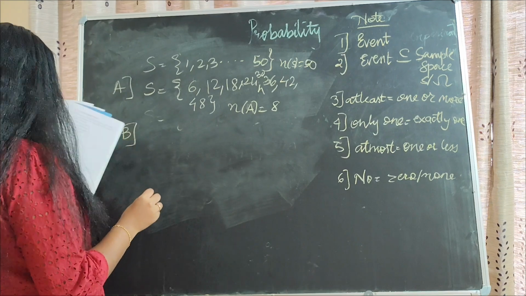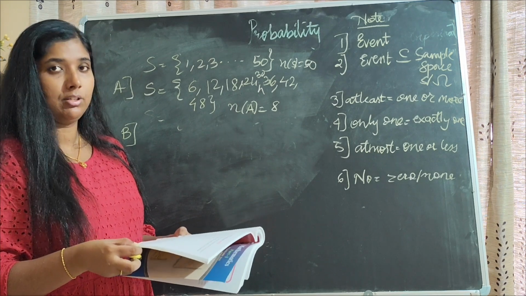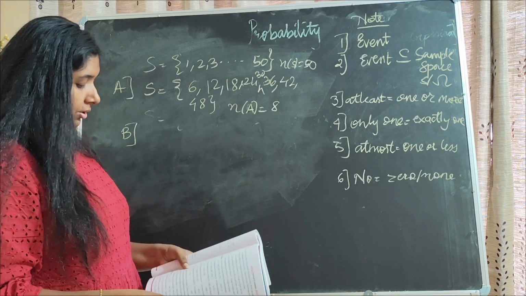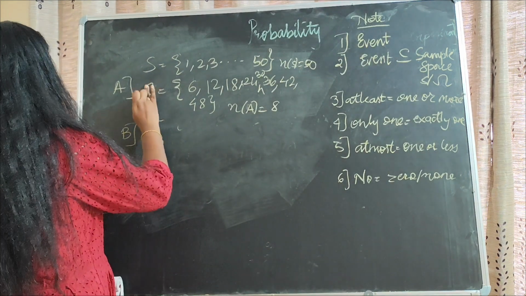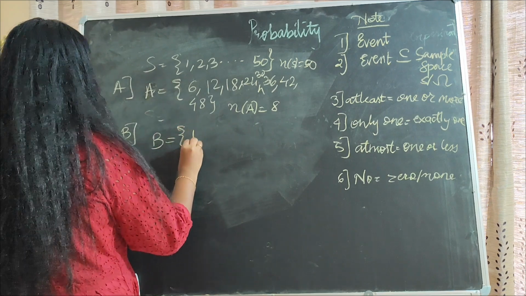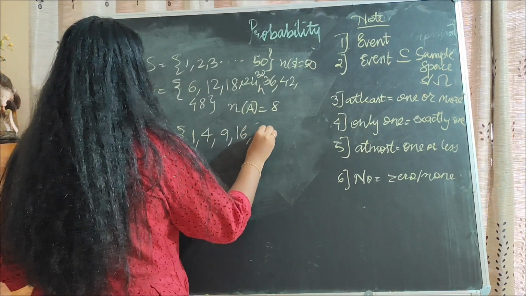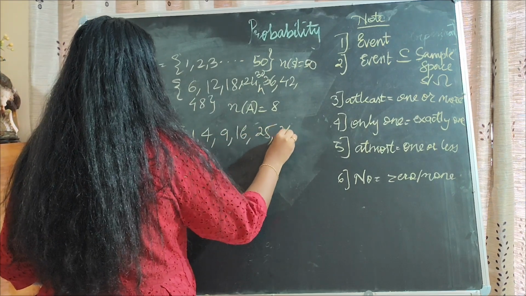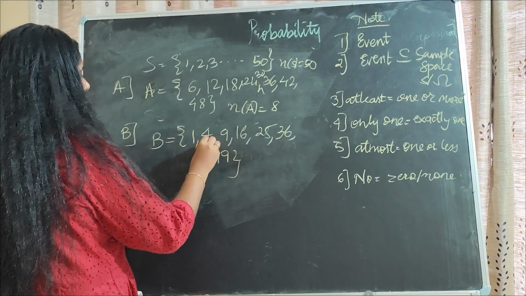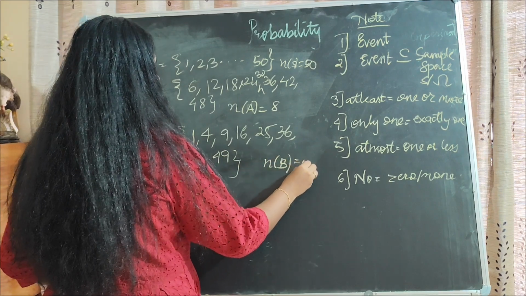Next, the condition for event B: the number on the card is a perfect square. We have learned squares in the tips. So the number on the card is a perfect square. So B will be given by 1, 4, 9, 16, 25, 36, 49. So n of B is 7.